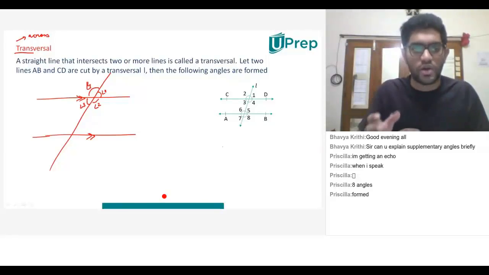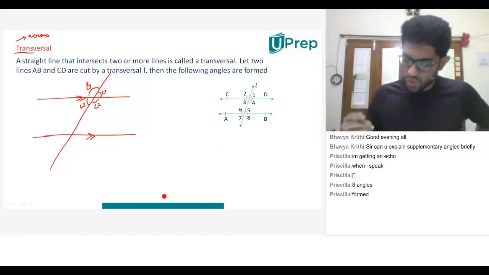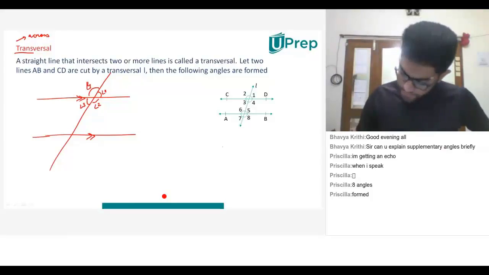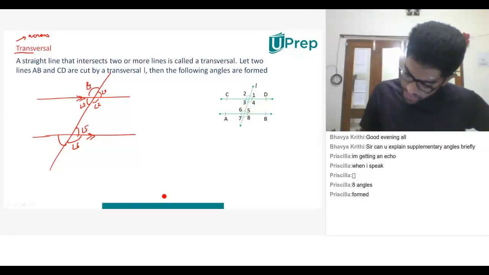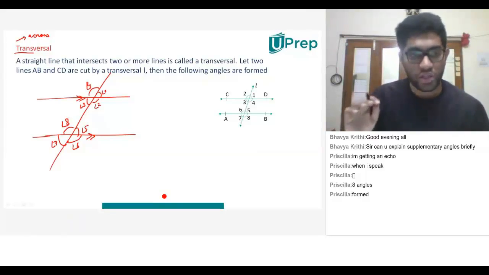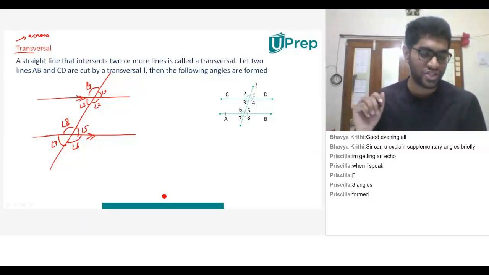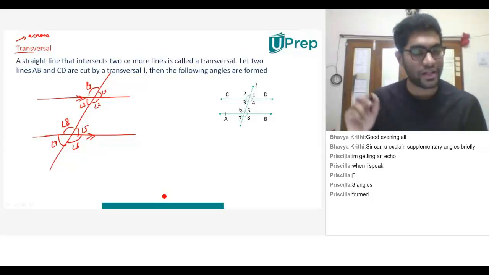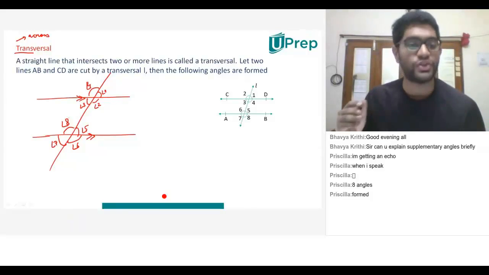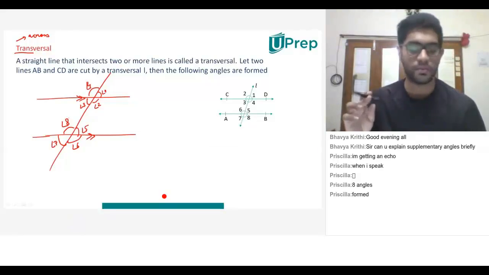Now we are trying to number the angles that are formed. Priscilla rightly said 8 angles. Perfect. So 1, 2, 3, 4, and then we have angle 5, angle 6, angle 7, and angle 8. All right, 8 angles are formed. Now, can you see adjacent angles over here? I can say that angle 1 and angle 4 are adjacent. Angle 2 and angle 3 are adjacent. Angle 1 and 2 are also adjacent. 3 and 4 are also adjacent. Do you guys agree with me?